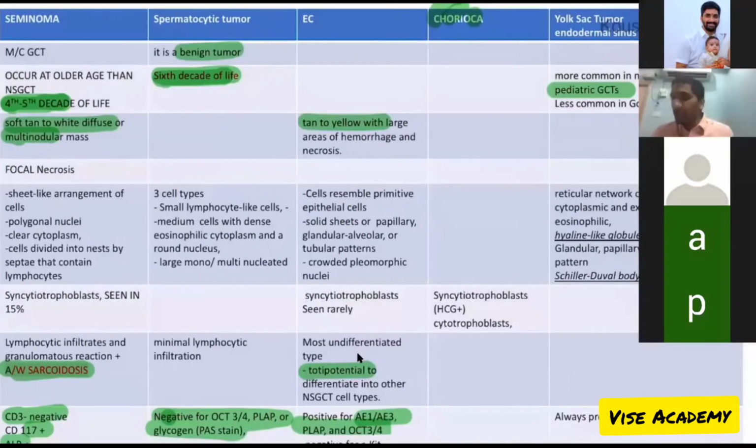One MCQ that you can get is: which of the following tumors can have, I am marking in red here, syncytotrophoblast? Seminoma 1, embryonal carcinoma 2, choriocarcinoma 3. The fourth option will be given like yolk sac tumor. These three are the tumors which can have syncytotrophoblast. So that is the reason why these three tumors can produce HCG also.